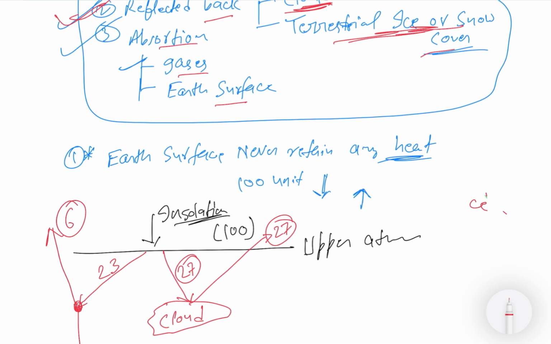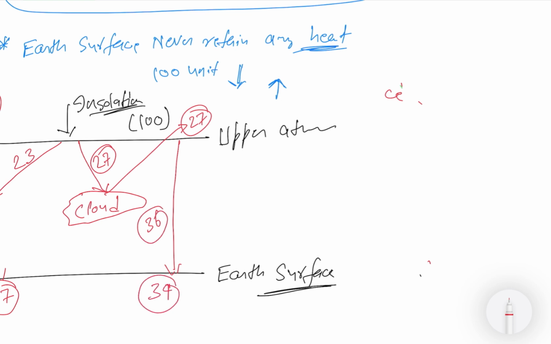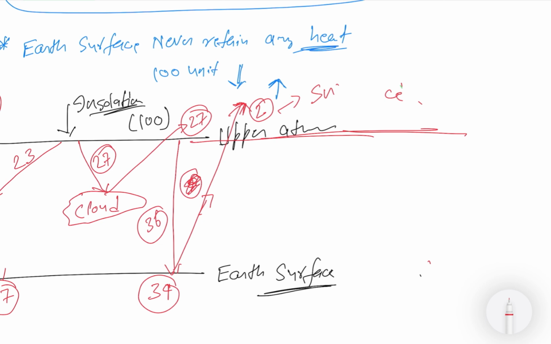We'll see the terrestrial ice. So first of all see the earth surface. Suppose 36 units directly fall on the earth surface. Of these 36 units, 34 units are absorbed by the earth surface, and 2 units got reflected out of, let me draw a line, out of this, the atmosphere, the upper atmosphere's ending point. So I write 2 here, so that you know that 2 units are reflected out of the atmosphere because of the snow and ice cover of the earth surface. This is clear.